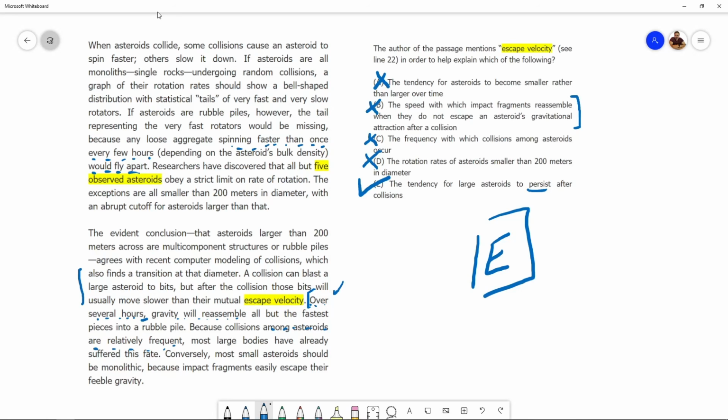The word speed might attract us to this answer choice. However, this answer choice is not talking about the right speed. This answer choice is not talking about the rate of rotation. This answer choice is talking about the speed with which fragments reassemble, and escape velocity has got nothing to do with that.